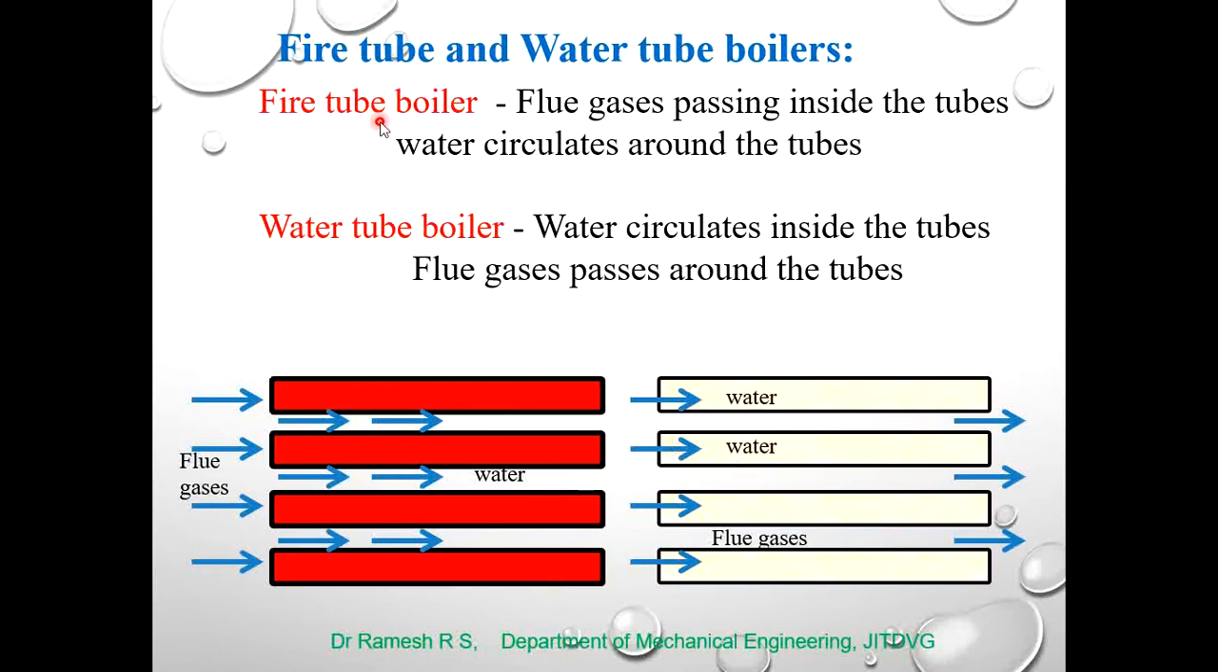An example of a fire tube boiler is the Lancashire boiler. An example of a water tube boiler is the Babcock and Wilcox boiler. You should know the difference between a fire tube boiler and a water tube boiler.